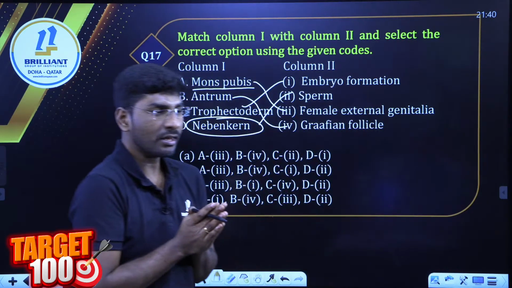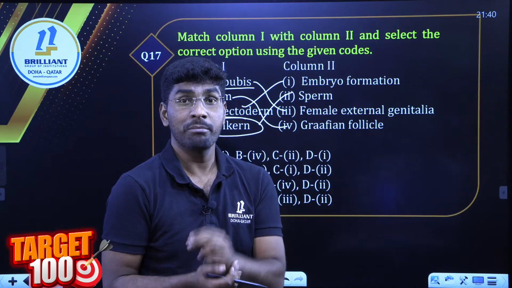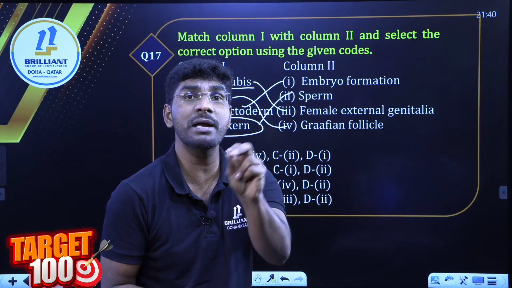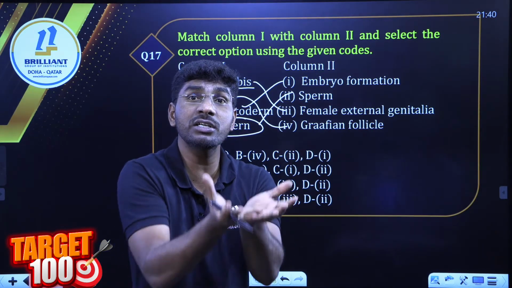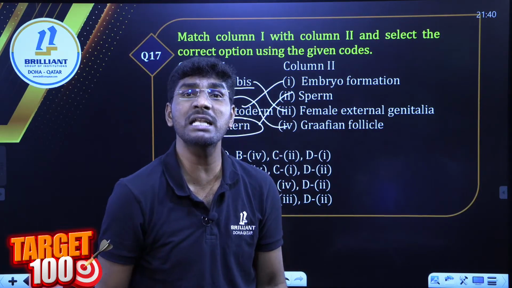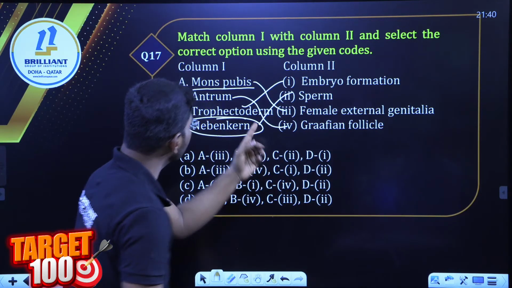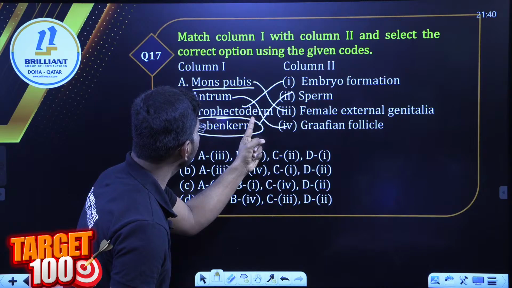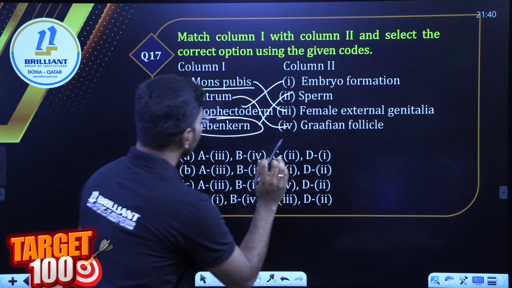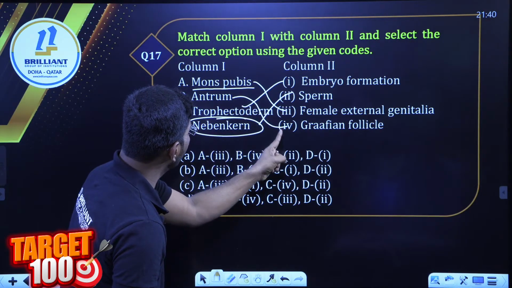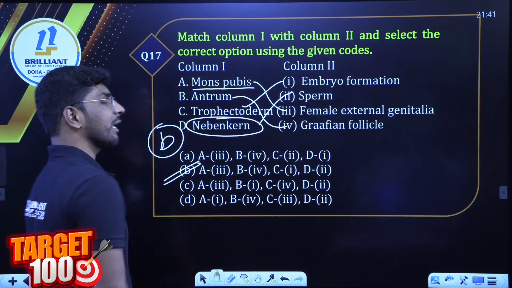Nebenkern means the mitochondria of the sperm, a high energy resource. This is the mitochondrial area providing energy for the sperm to move in the female genital tract. Remember, nebenkern means mitochondria. So our answer is 3, 4. Next is trophectoderm, 1, 2. So option B is the right answer.